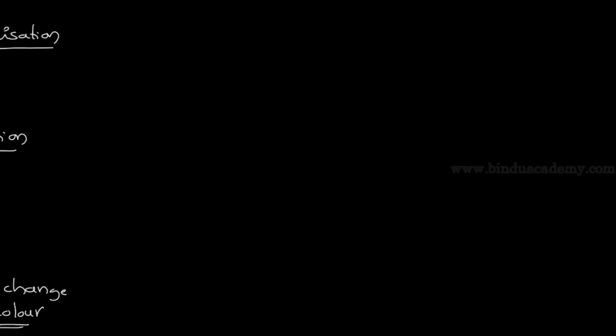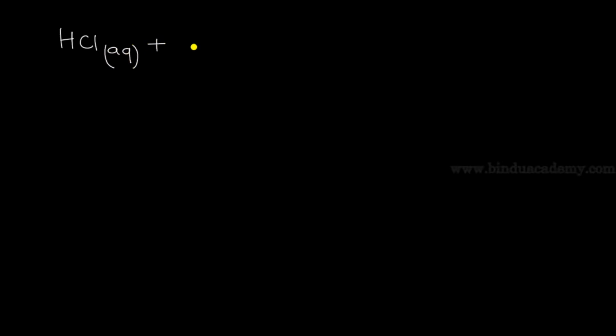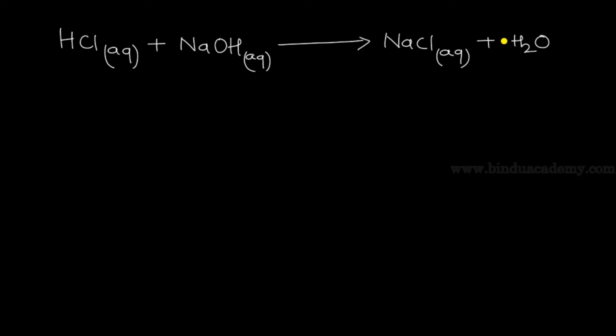Let's write that following reaction. The reaction is HCl, present in the aqueous medium, reacting with sodium hydroxide NaOH, also present in the aqueous medium. They react with each other and form a salt, that is NaCl, again present in aqueous medium. Along with that we get H2O. Now this is the reaction. The acidic and basic property of the solute disappears because we got new products here, that is salt and water.